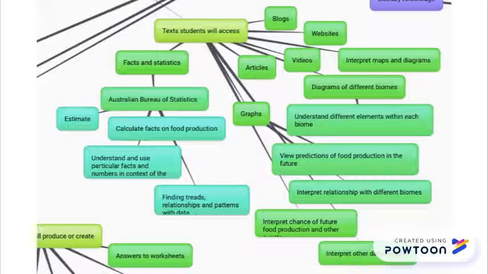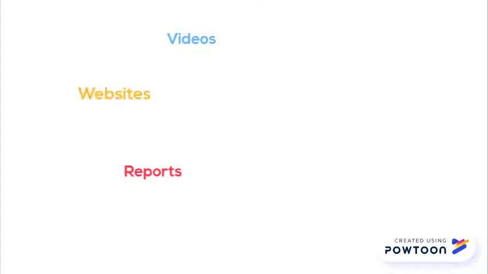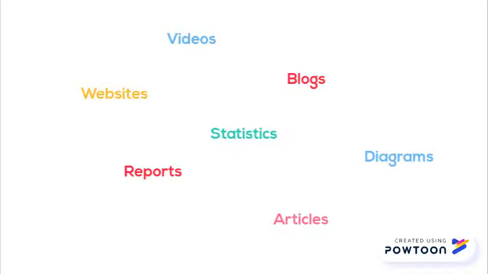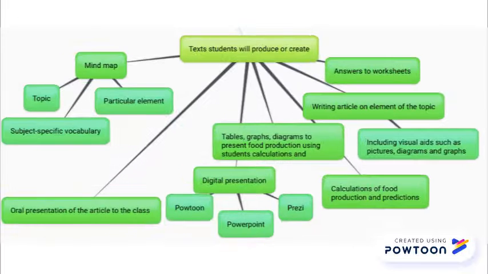Students will access numerous types of text, including digital and multimodal, such as videos, reports, websites, and blogs. Other texts include articles, Australian Bureau of Statistics, diagrams, graphs, tables, essays, and reports. Students will produce an article according to their chosen element within the topic. These texts can include multimodal, as involves images, tables, graphs, charts, and diagrams to enhance the understanding.